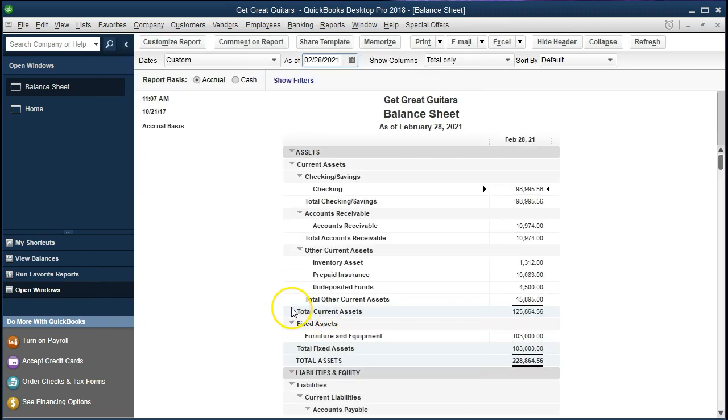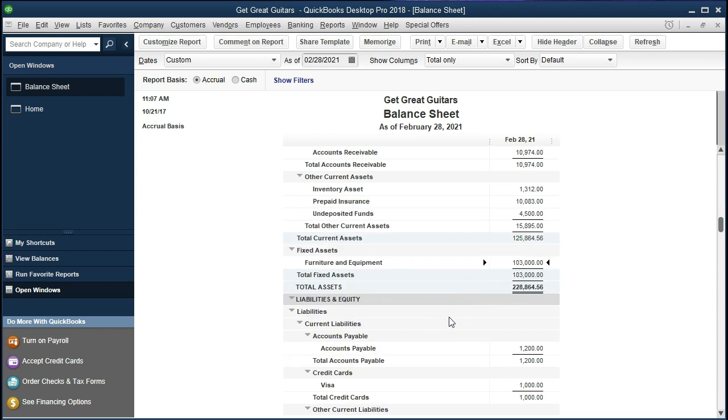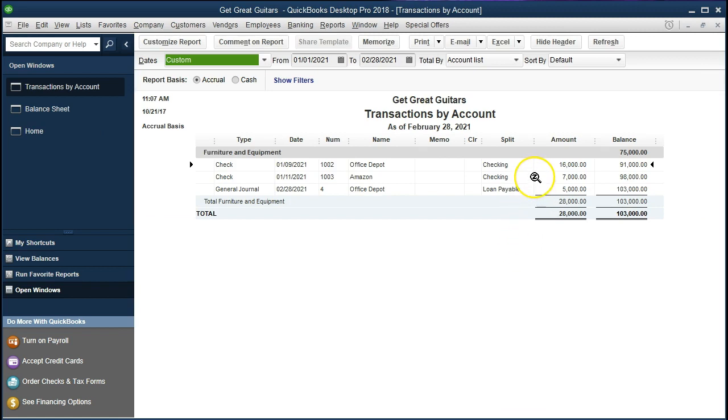So here is our report. We are concentrating on this 103,000 in equipment. If we double click on that, there are a couple items that we have within the equipment section. And what we would need to do here is determine what the life of these equipments are and how we are going to depreciate this equipment over time.